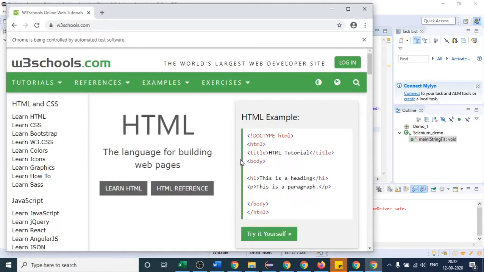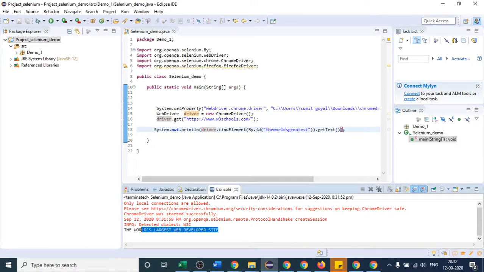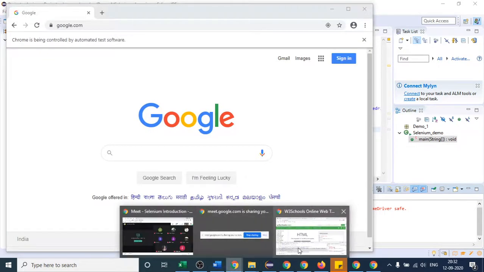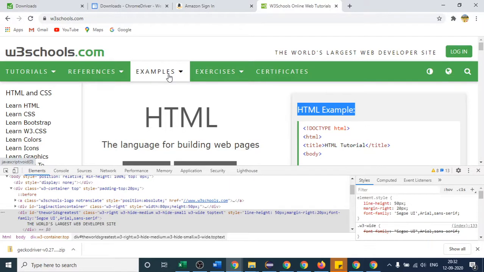See, I think our site is loaded and our test is also completed. You can see this time it is not a button, it is just a label. Right, it has printed the text. Likewise, you can get any text in this website, but make sure that you have the ID attribute there. If the ID attribute is not present, then you have to use some other locator, which we will be discussing in other lectures. So is it clear to everyone how we have to use this ID locator?